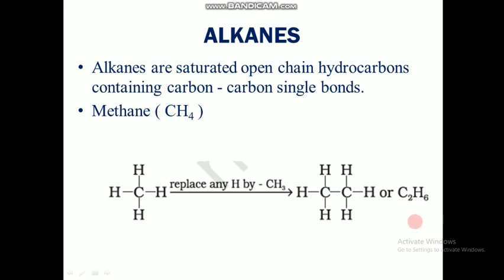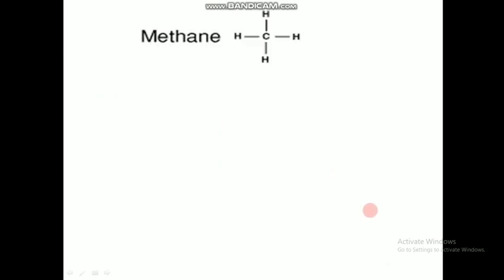And you have to remember that if you see a double bond, not between carbon and hydrogen, but between carbon and carbon, if you see a double bond or triple bond, then it is not an alkane. So those will be unsaturated ones, not alkanes. So the first alkane is methane.